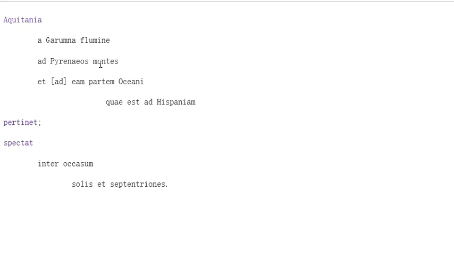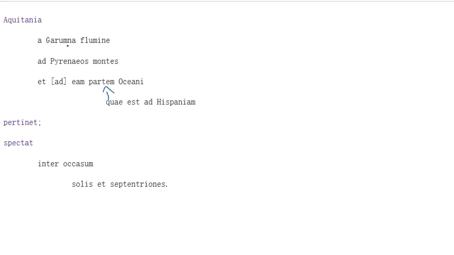So ad Pyrenaeos montes et ad eam partem oceani. And then the relative clause, quae est ad Hispaniam. Note that this relative clause modifies partem, right? It's going to give you more information about that part. Okay, so ad eam partem, quae est ad Hispaniam. Note the use of est with ad here to indicate that it's just in general oriented toward Spain.